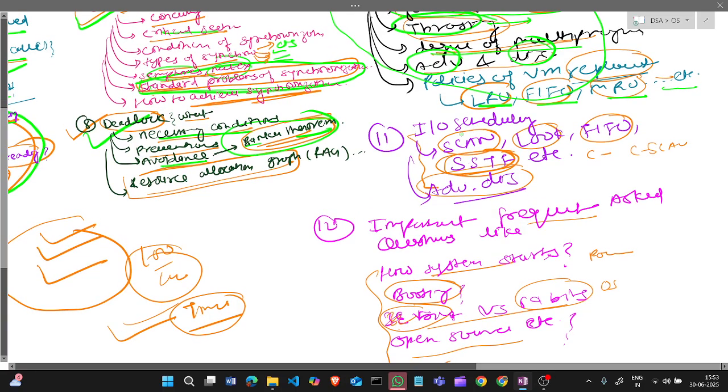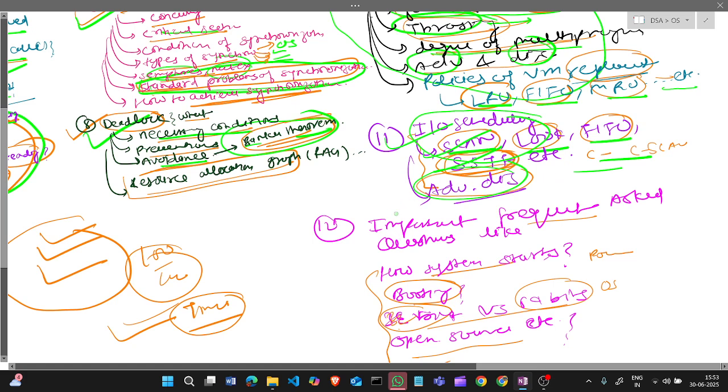Okay, and the next chapter is IO scheduling. So we will cover everything about IO scheduling in this chapter. What is SCAN, LOOK, FIFO, C-SCAN, C-LOOK, shortest seek time first, etc. Everything about IO scheduling we will cover in the chapter. What are the advantages and disadvantages of each scheduling algorithm we are going to cover, and see examples also.